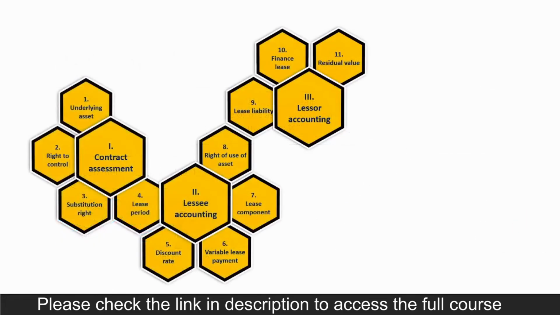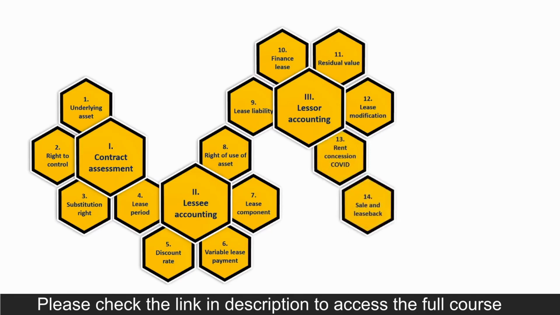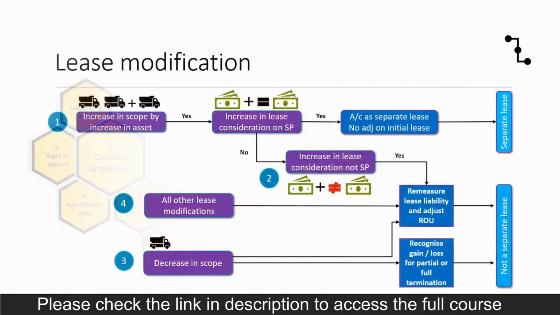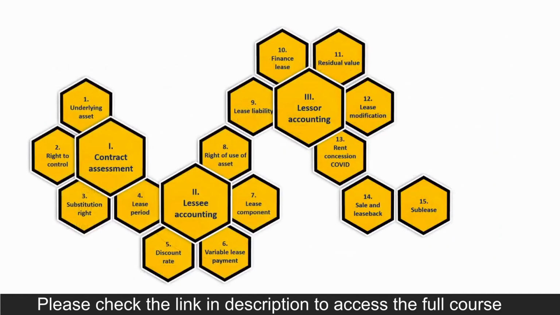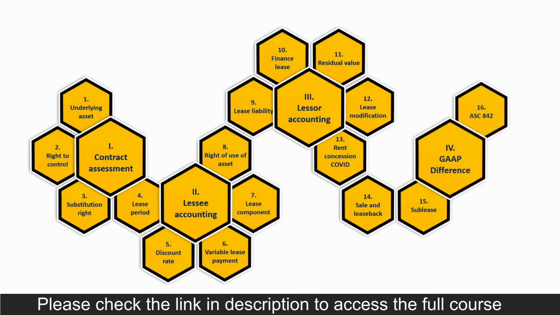And at the end, we will discuss some special topics which rarely occur or we usually don't deal with on a regular basis. These include lease modifications, COVID rent concessions, sale and leaseback, sublease. Thorough understanding of these topics will give you an edge over your colleagues, and you will stand apart when management seeks initial views on transactions related to any of these matters. And then we will touch base on GAAP differences with ASC 842 and Ind AS 116.